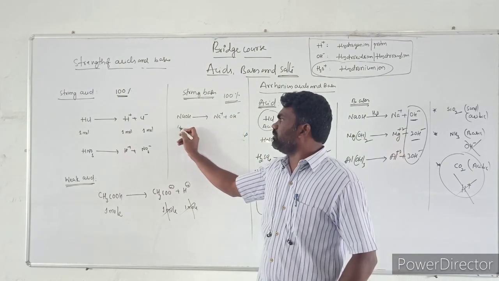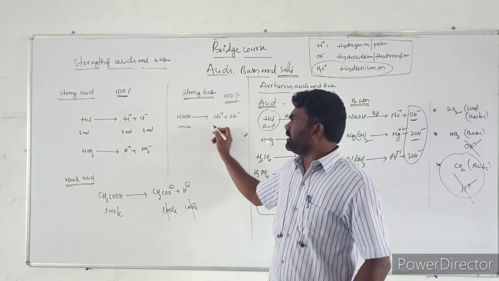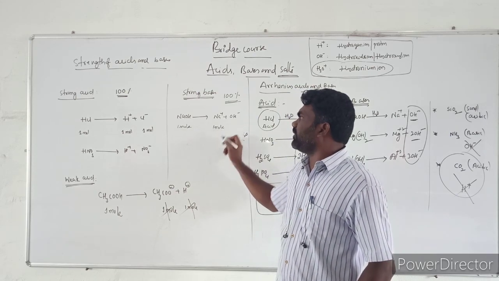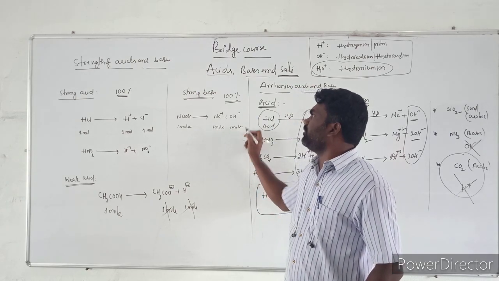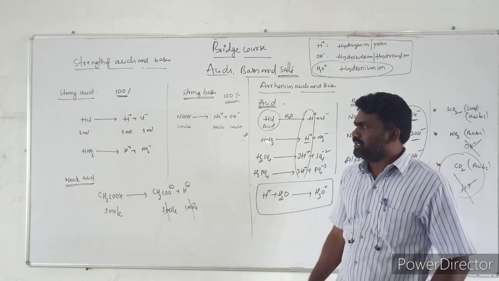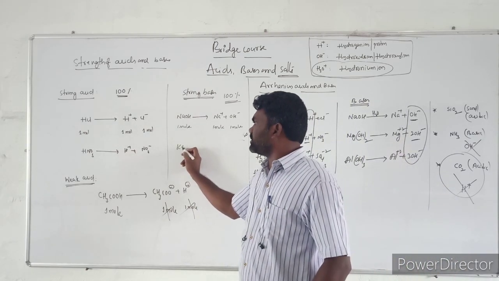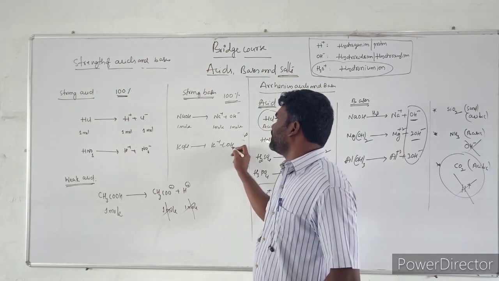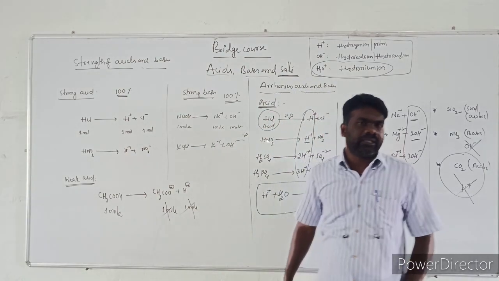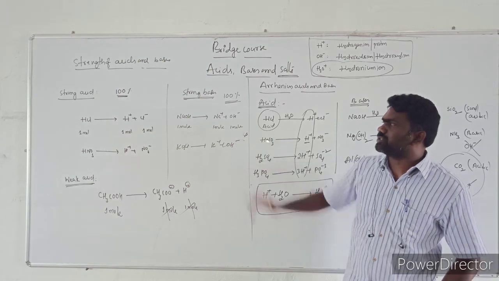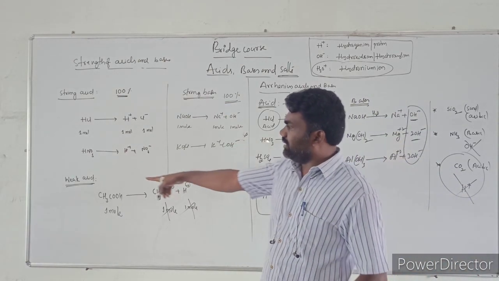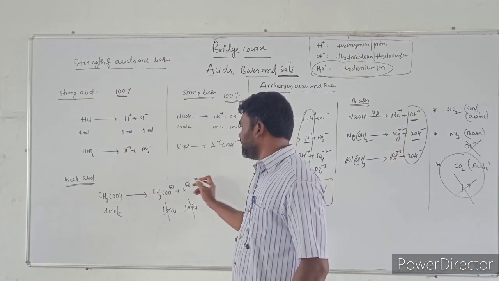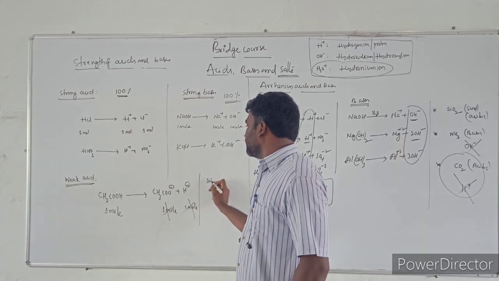So if I am taking 1 mole of this sodium hydroxide, we are going to get 1 mole of Na plus and 1 mole of OH minus. We can take one more example, potassium hydroxide, KOH, which will produce K plus plus OH minus. If ionization is 100%, we are calling it a strong base. Opposite to that, the way weak acids behave, the similar way weak bases will behave. So weak base.